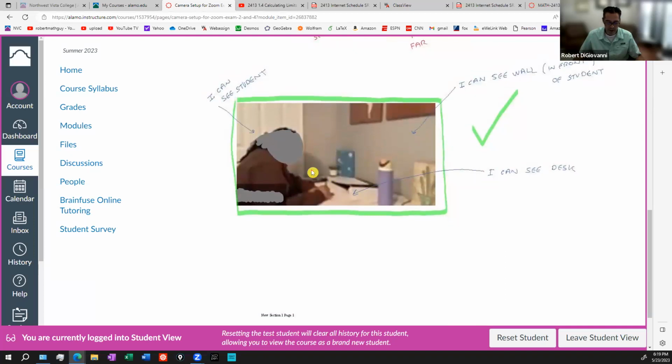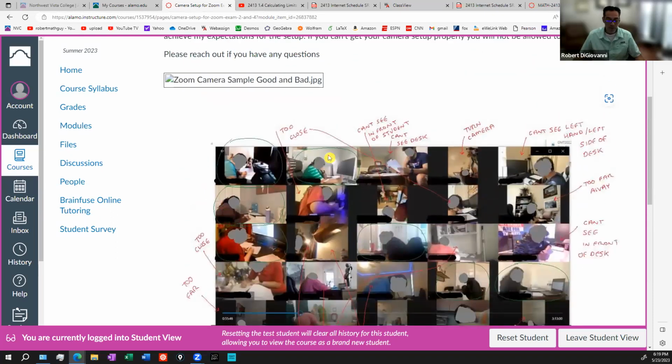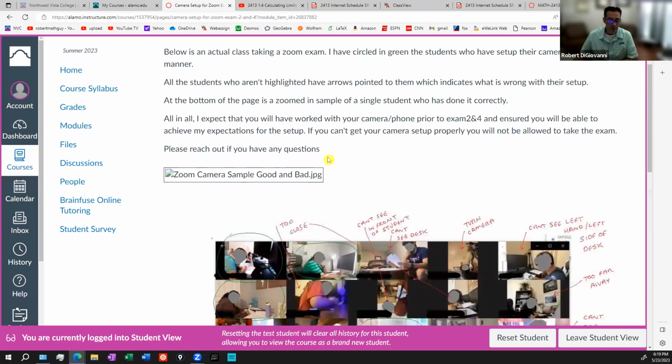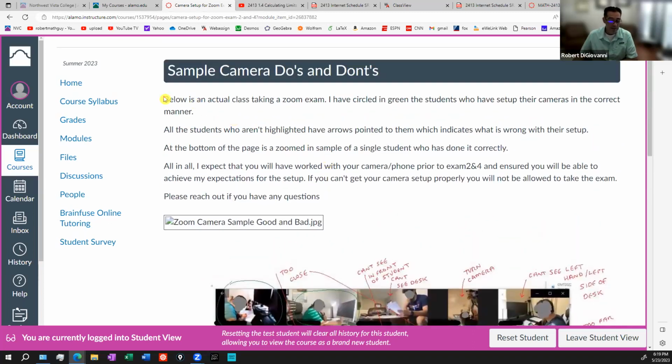I can see all the pages. I can see what was on the wall. I can see that they don't have anything hidden underneath the table. So please make sure you understand that, all right? Before you come to those exams and you're shocked that I won't let you take the test because your camera's not set up properly.